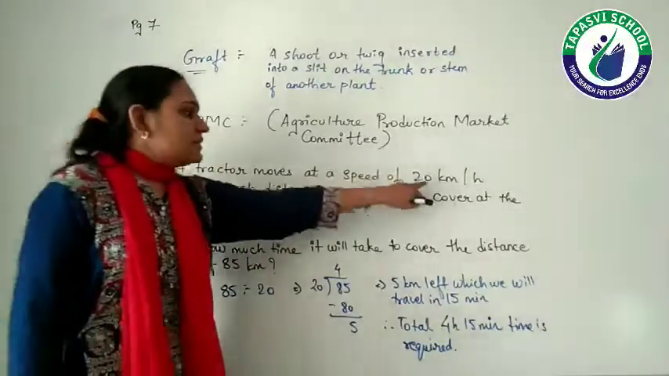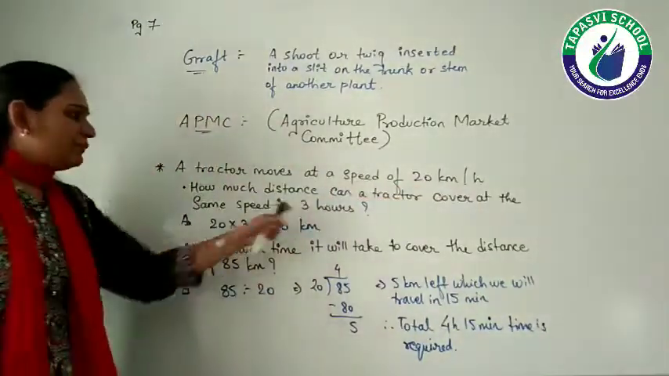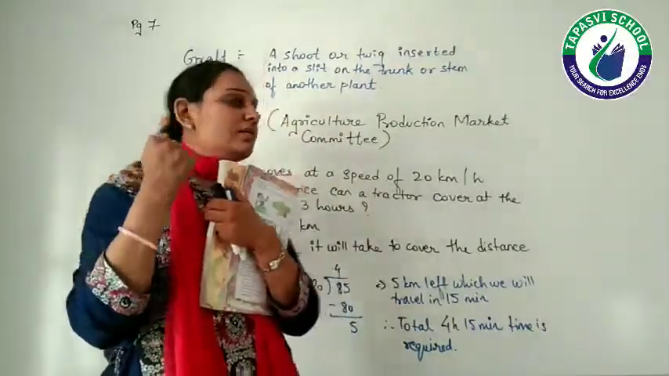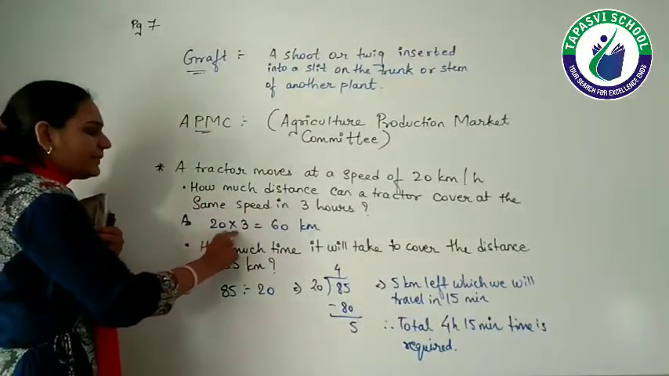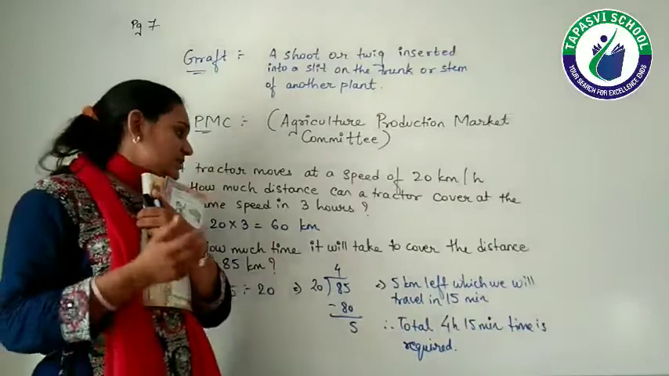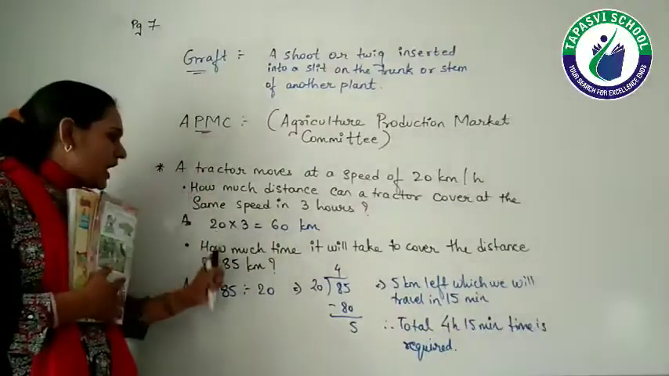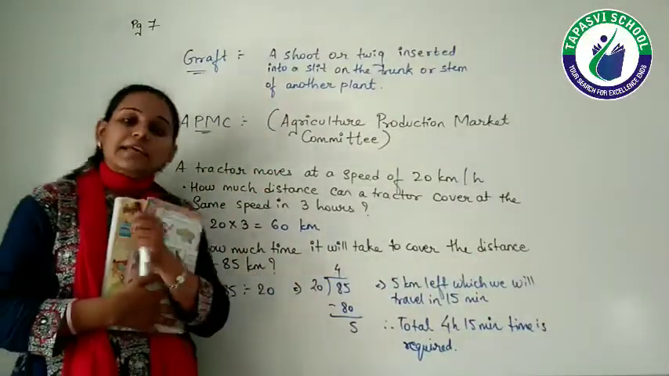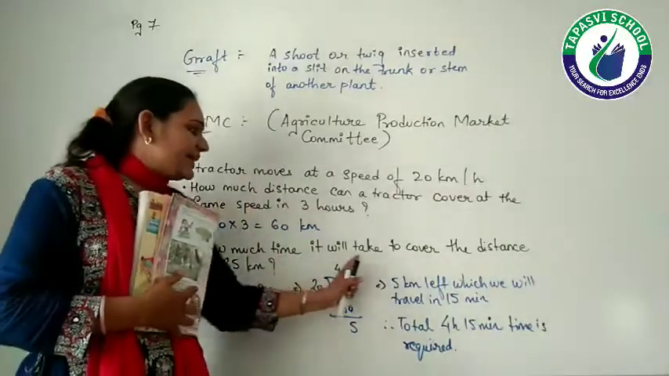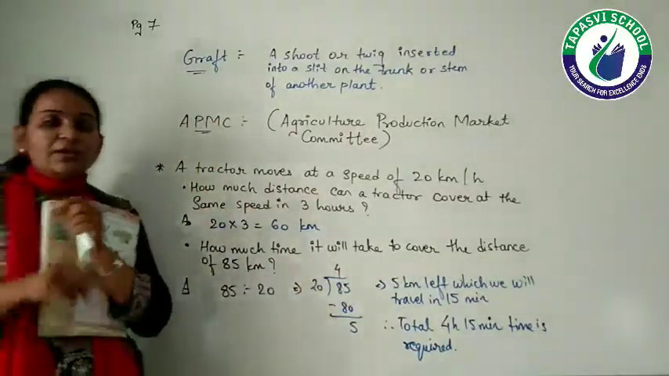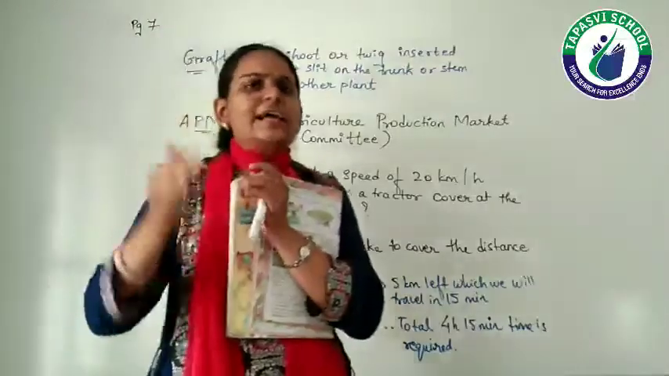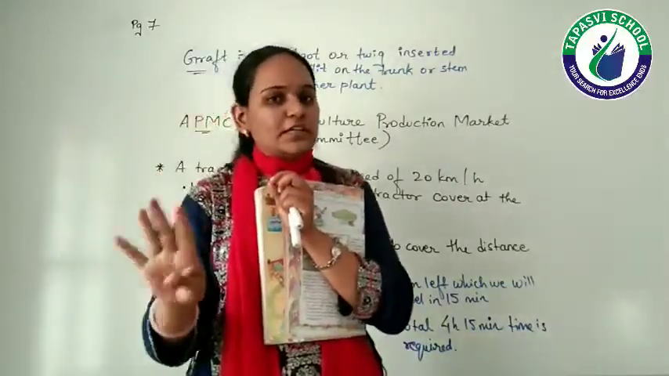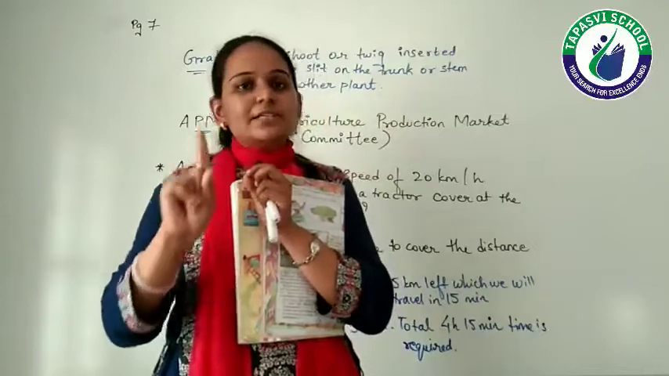Right? Same speed is there. Now we want to calculate for 3 hours. Now 1 hour is 20 km, so 3 hours means 20 multiplied by 3, it is 60 km. Next question is, how much time will it take to cover the distance of 85 kilometer? First we'll get a rough idea, then we will solve it with calculations. 1 hour 20 kilometers, 2 hours 40, 3 hours 60, 4 hours 80.